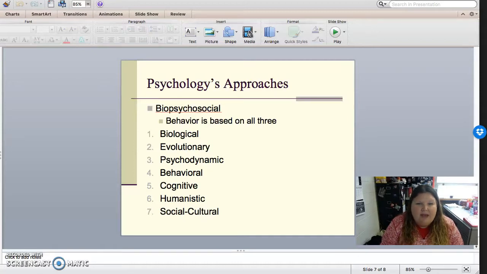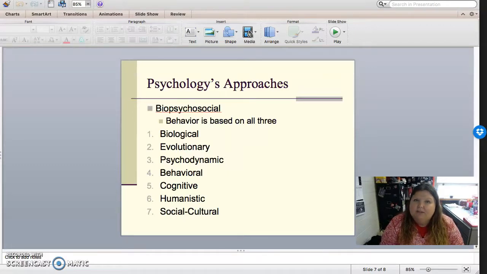Then we have the behavioral approach, which looks strictly at behavior and nothing to do with the mental processes or the thought behind them, only looking at things that we can observe. We also have the cognitive approach, which looks at the exact opposite of behavioral. While behavioral looks at just behaviors, cognitive looks at thinking and mental processes and discounts behaviors altogether.